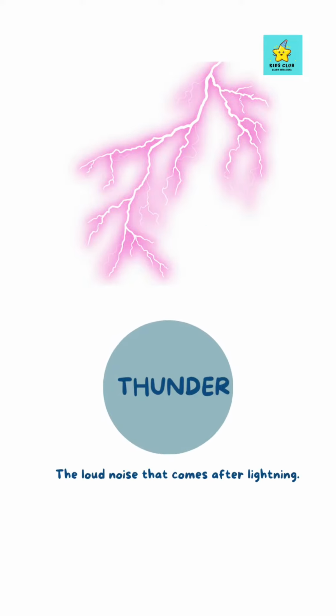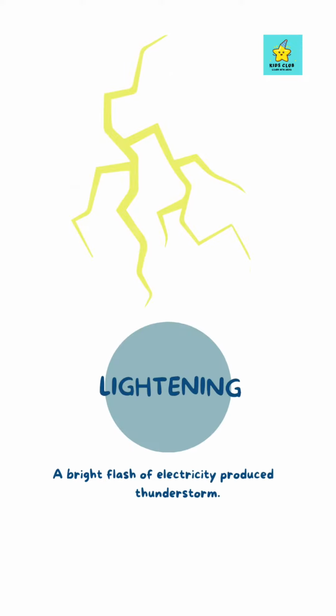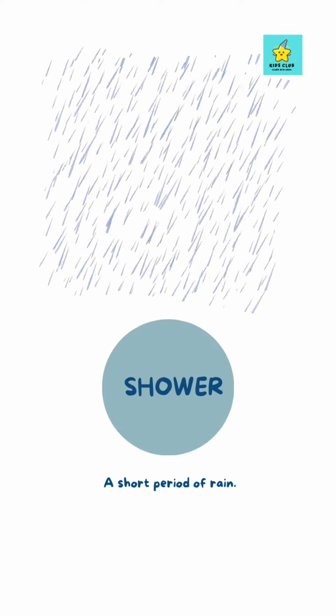Thunder, the loud noise that comes after lightning. Lightning, a bright flash of electricity produced by a thunderstorm. Flood, when there's too much water and it covers land that's usually dry. Shower, a short period of rain.